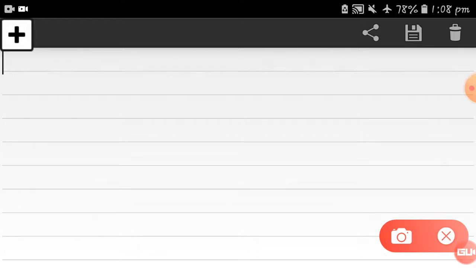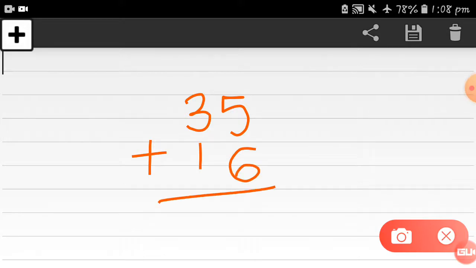Suppose here there is the number 35 and here is the number 16. You have to start with the ones column to add the numbers. Now here is 5 and 6 at the ones column, right? So 5 plus 6 is equal to how much? See, 11.